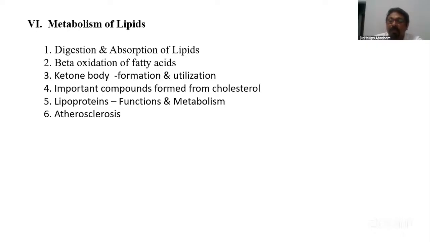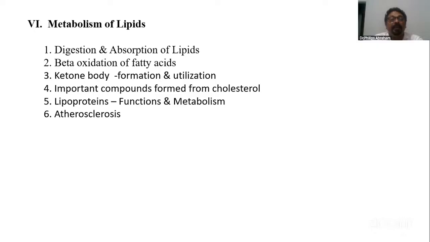In digestion and absorption of lipids, after we consume the fatty compounds, because of their hydrophobic nature, they will stay together. For digestion, they should be converted to small lipid molecules. That is done with the help of bile salt, and that process is called emulsification. With emulsification by bile salt, the enzyme can then act on it. After the digestion, for the absorption part, again bile salt helps by formation of micelles. So that you're supposed to say.